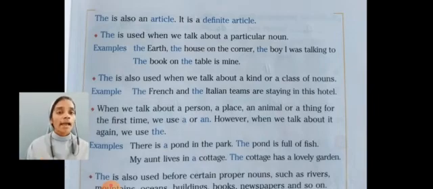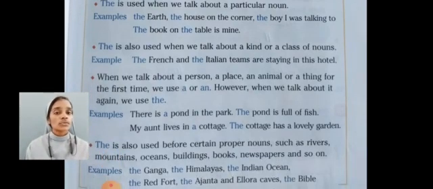This one, my aunt lives in a cottage. Here we use article a cottage. Then again we are talking about the same cottage, so we use article the. The cottage has a lovely garden.